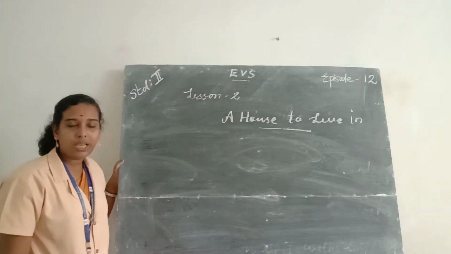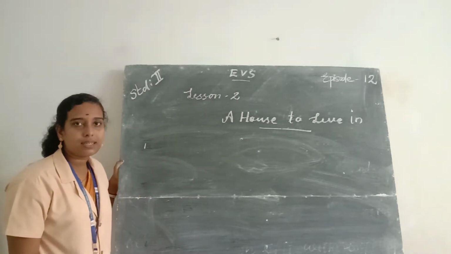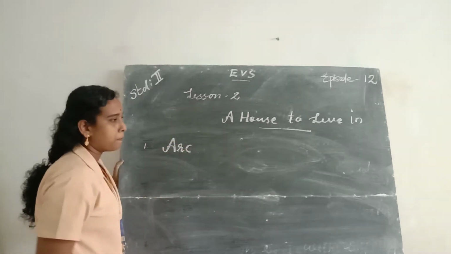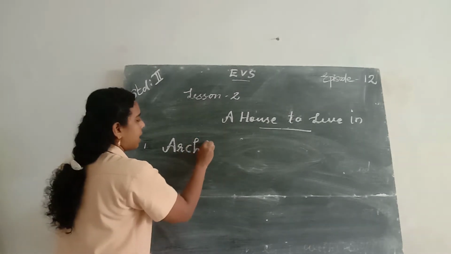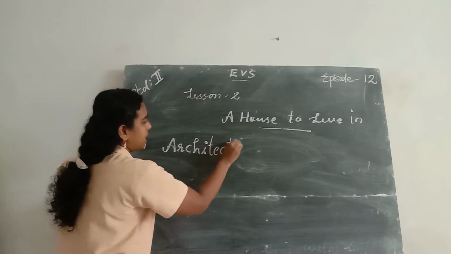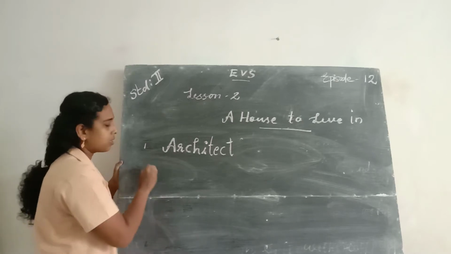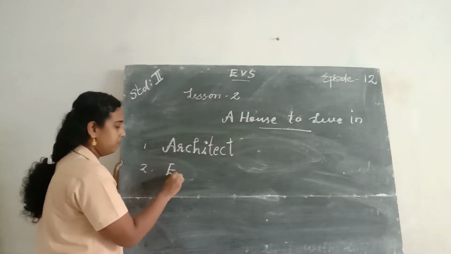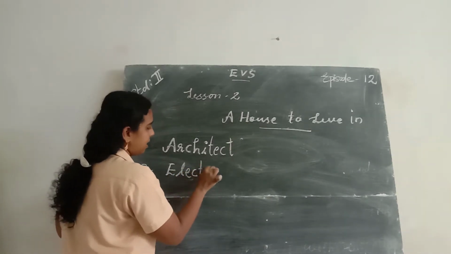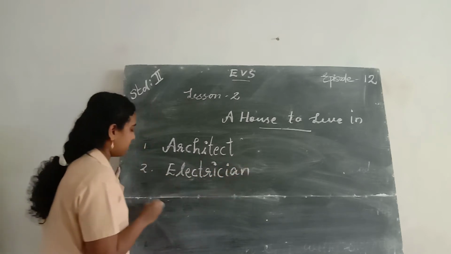So have you studied the spelling of these words? Architect, mason. What is the spelling of architect? A-R-C-H-I-T-E-C-T, architect. Then what is the spelling of electrician? E-L-E-C-T-R-I-C-I-A-N, electrician.